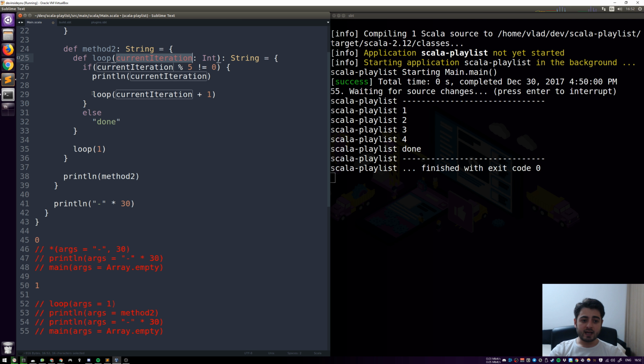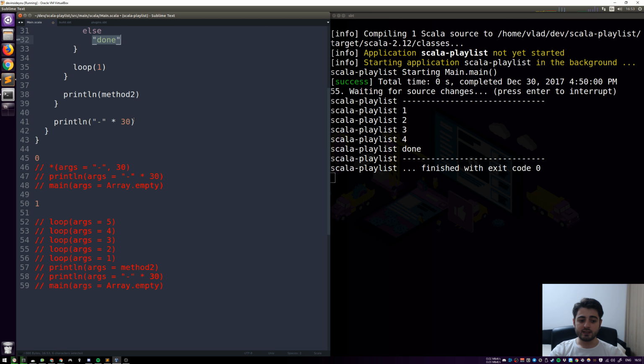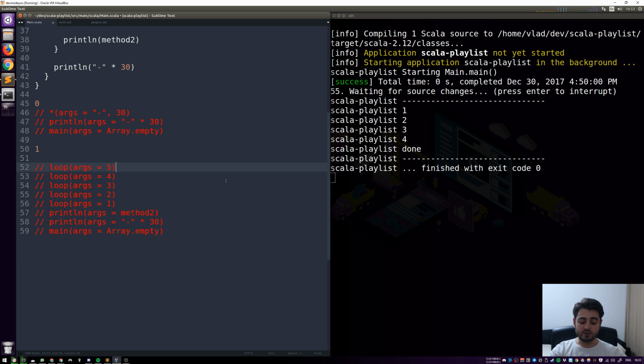And the next thing that happens is it's going to call loop with 1 plus 1, so it's going to call loop with 2, right? So I'm just going to do this. And then it's going to keep doing that, with a 3, with a 4, with a 5. And when it calls it with a 5, it's not going to end up here. It's going to end up here. It's going to be done, right? And then it's going to start removing those things, and so on. Okay, but let's leave it like this for now.